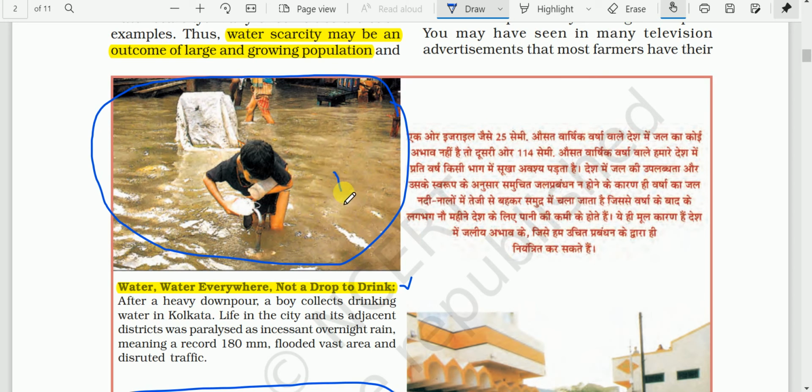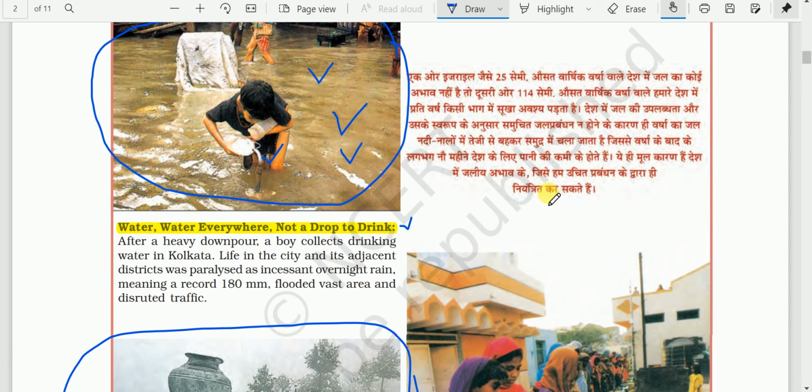See here there is flood, okay? There is flood in Kolkata, but we know that we cannot use flood water, we cannot drink flood water because it is contaminated with bacteria and many other microorganisms. Okay, and that is why this little boy is fetching water from the pipelines. That means here we have water, but we have shortage of drinking water. Okay, so because of flood, this is one scene, and another one is here.